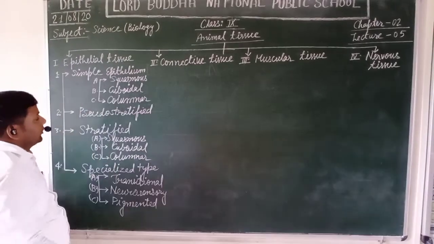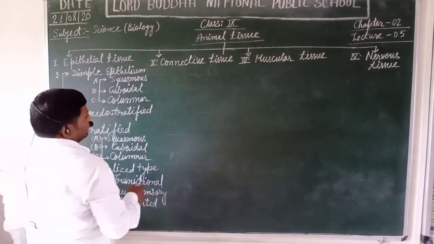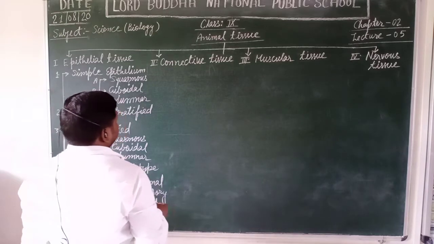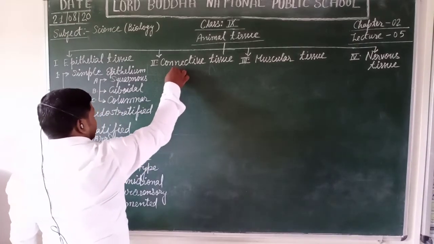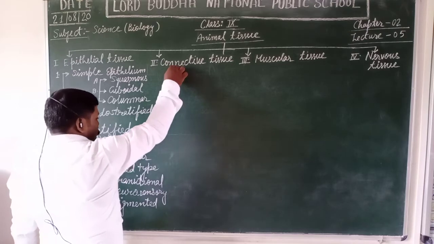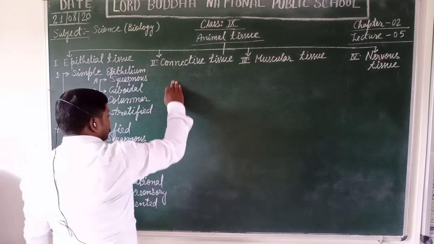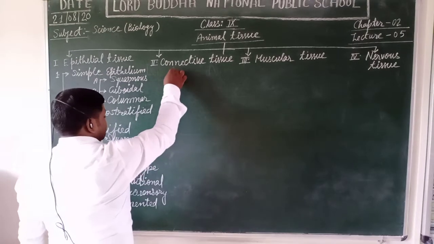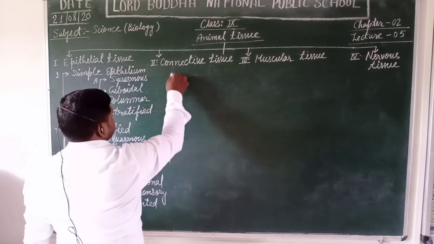Now students, we are going to discuss connective tissue. There are mainly three types of connective tissues found in our body. What are these? Let's see.